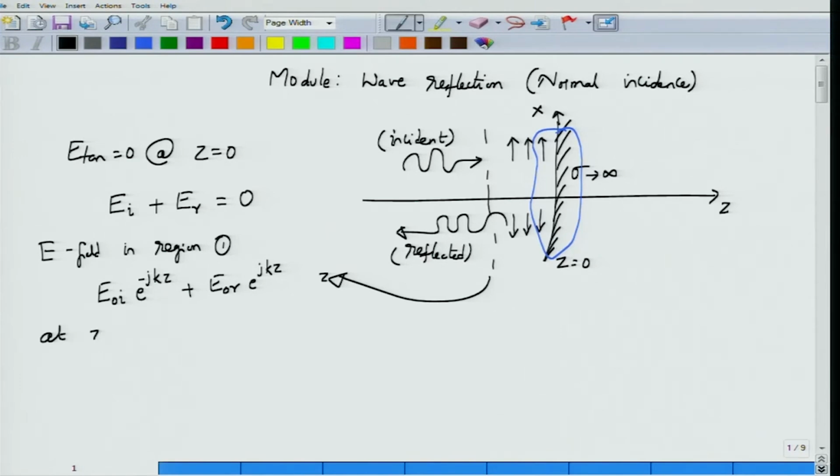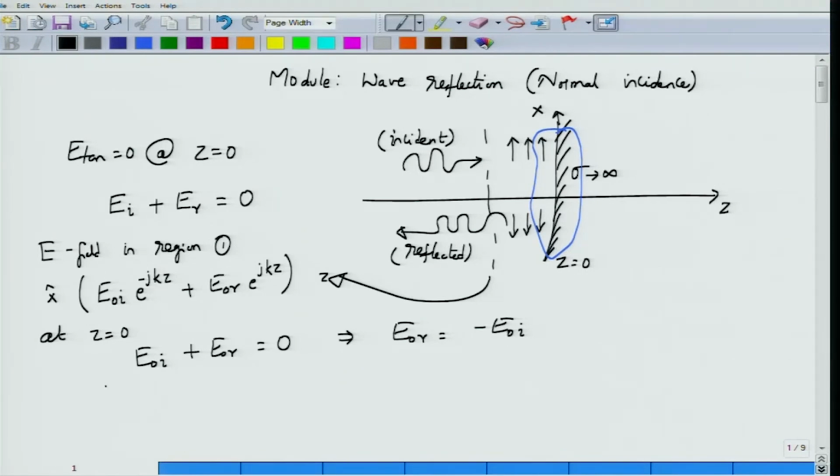At the boundary at z equal to 0, the sum of the electric field vectors must be equal to 0, because this entire electric field is along the x axis, and the field component along the x axis onto the surface of the conductor means that this would be tangential. Therefore, at the boundary at z equal to 0, if you substitute z equal to 0 in this expression, what you find is that E0i plus E0r, the amplitudes, must be equal to 0, from which it is very clear that E0r must be equal to minus E0i. So clearly the amplitude of the reflected wave is minus the amplitude of the incident wave.